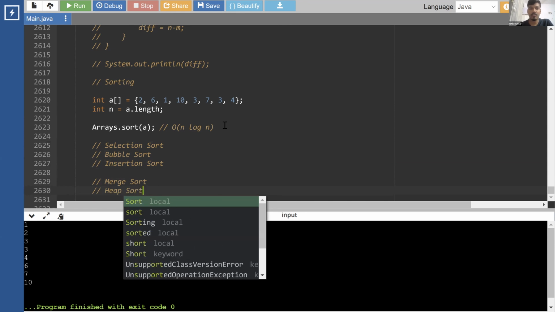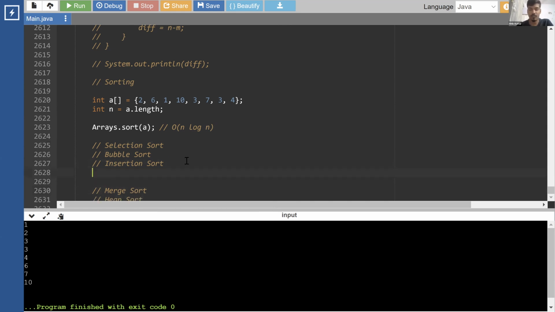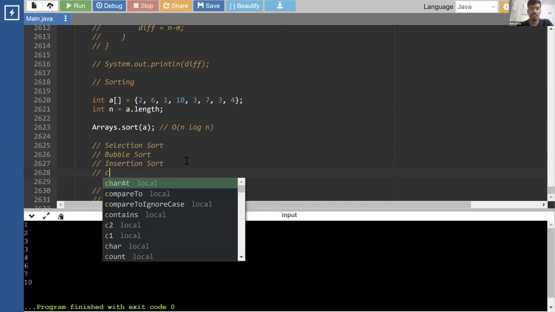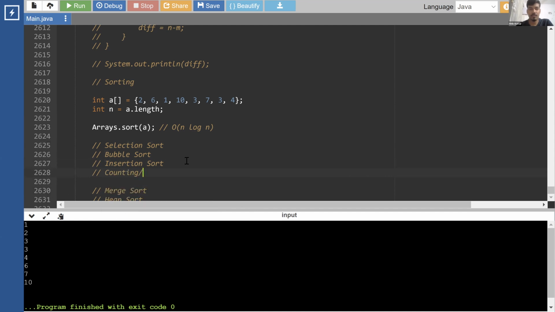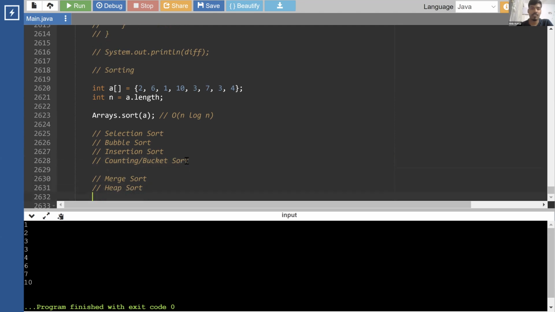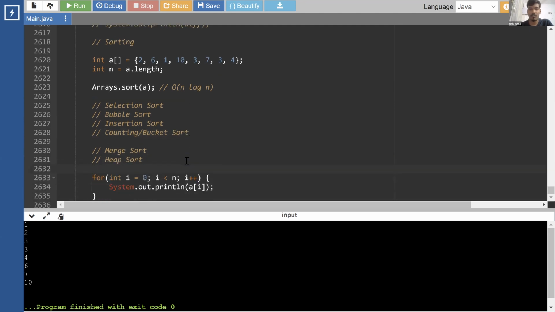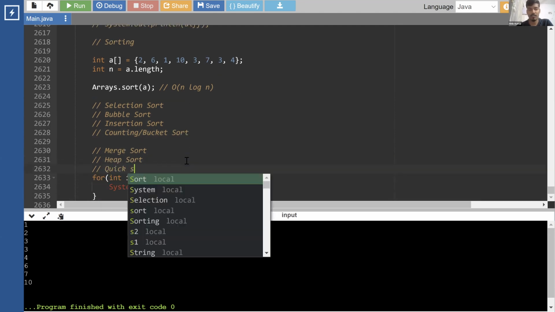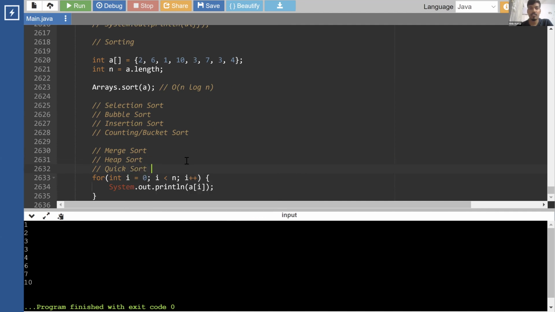We'll also see one more, so we'll talk about 4 of them at least, which is counting or bucket sort. So you have merge, heap. You're also going to learn about quick sort. Right, so you're going to learn about a total of 7.